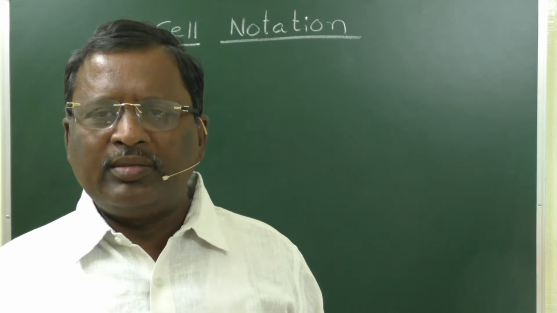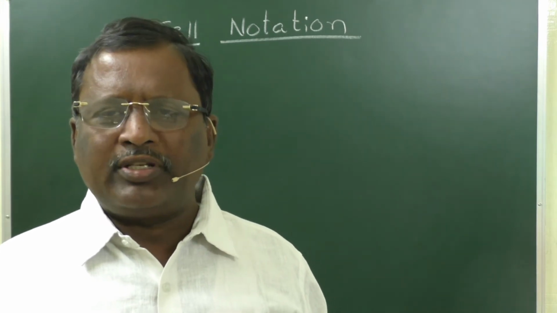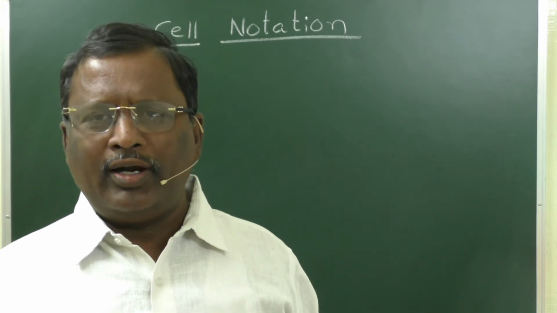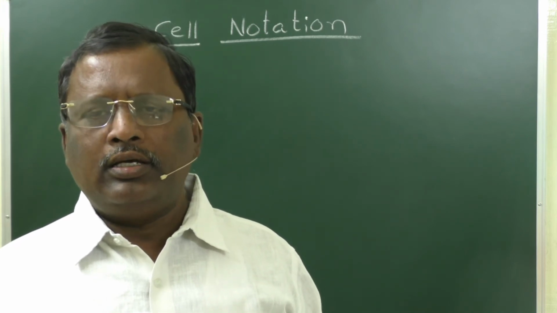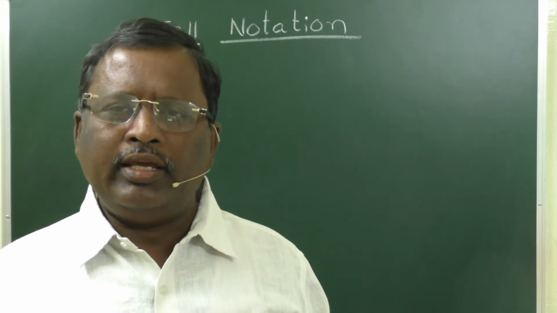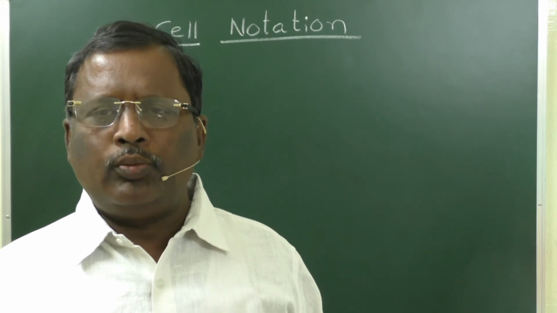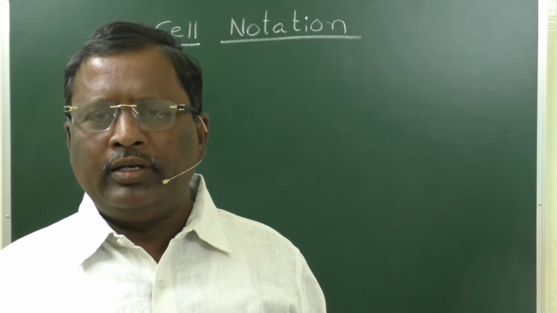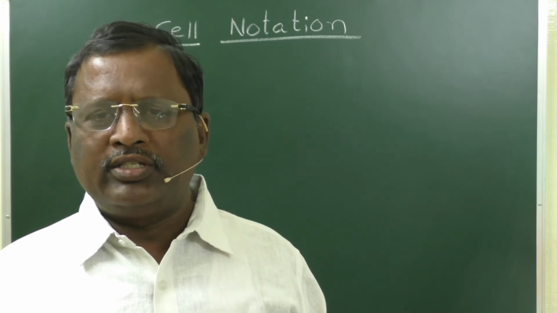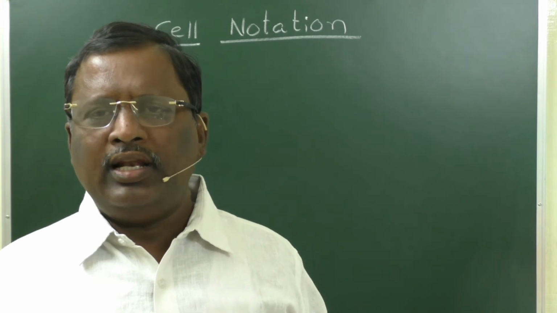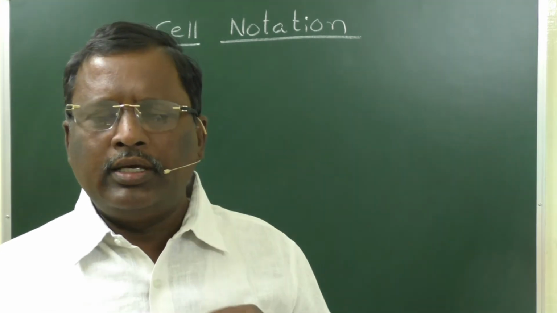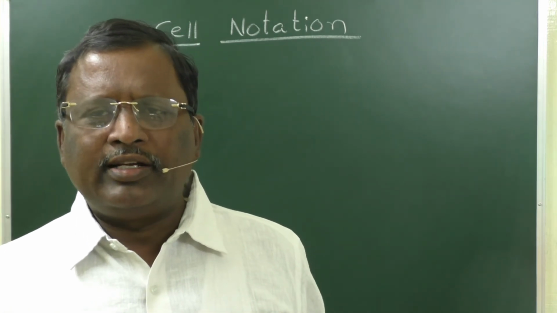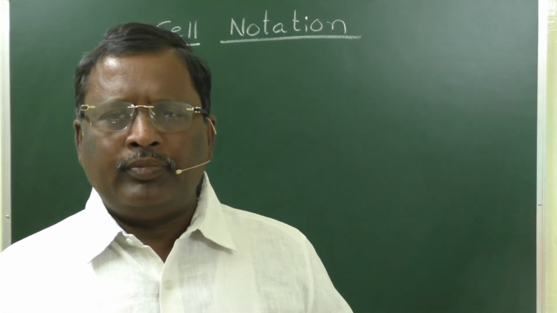Similarly, the symbolic representation of a galvanic cell is called cell notation, because in most numerical problems and in competitive examinations they will ask us questions on this. Cell notation means the symbolic representation of a galvanic cell.